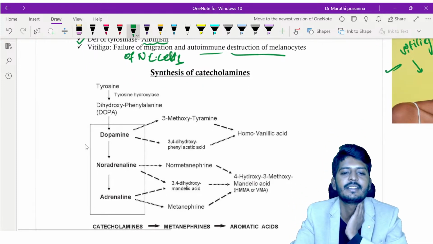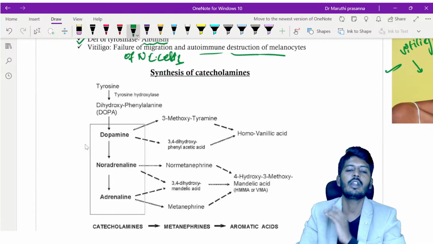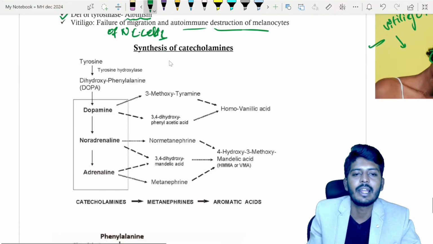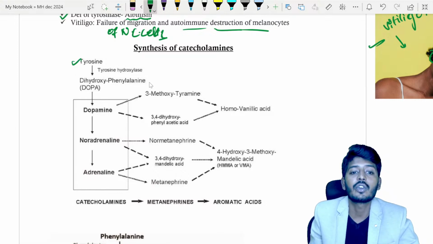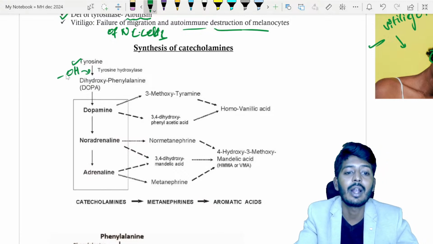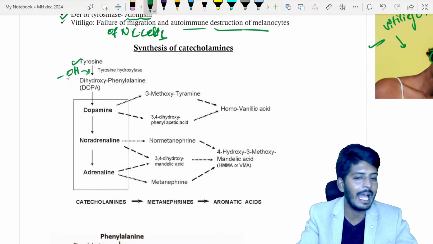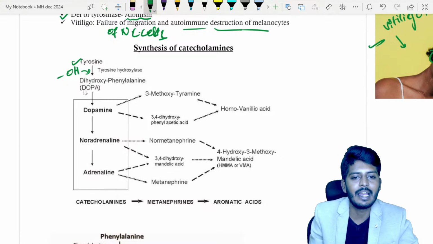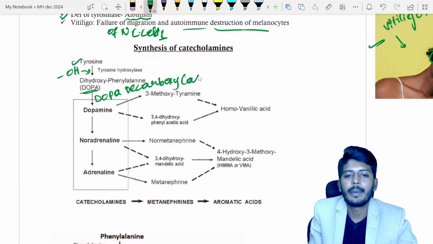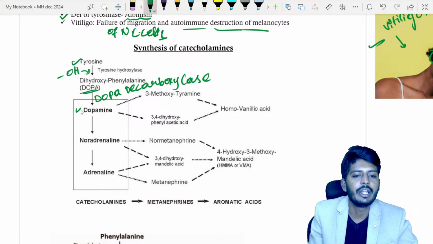Let's understand the synthesis of catecholamines. Phenylalanine gets converted into tyrosine. The tyrosine will undergo hydroxylation, which means addition of an OH group, giving rise to dihydroxyphenylalanine, that is DOPA. Under the influence of the enzyme DOPA decarboxylase, this DOPA will get converted into dopamine.